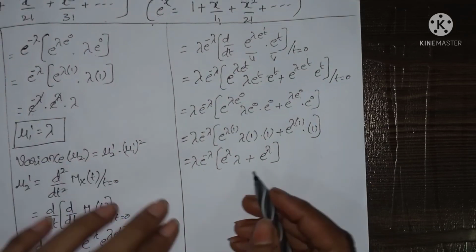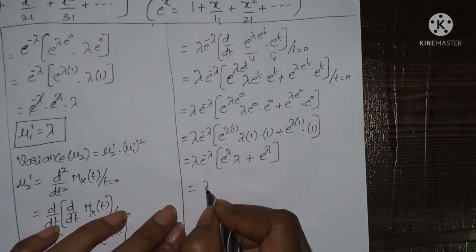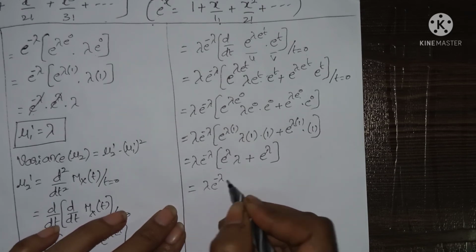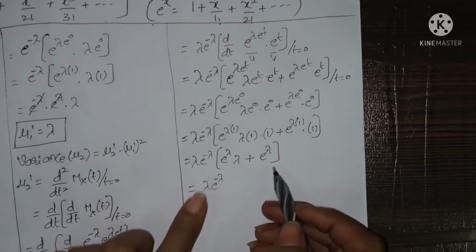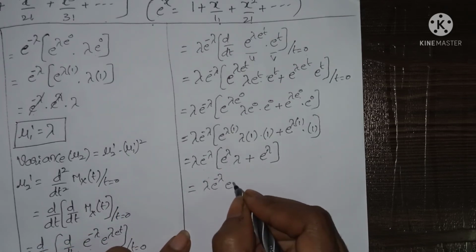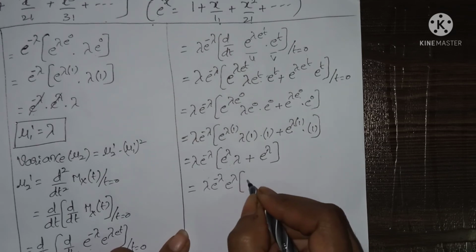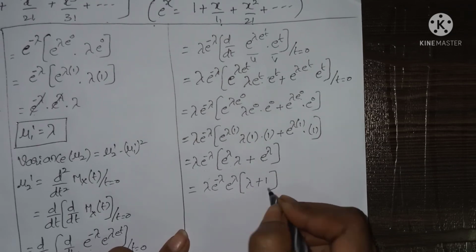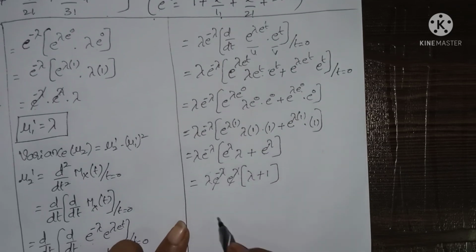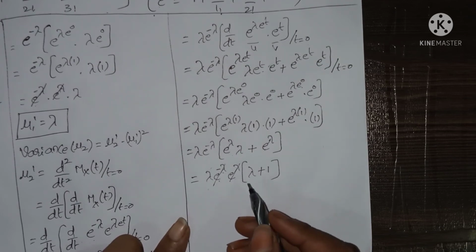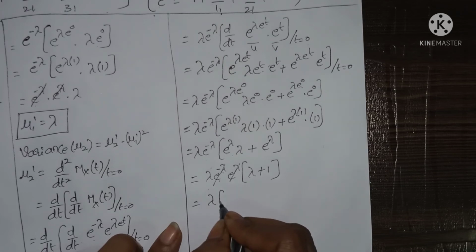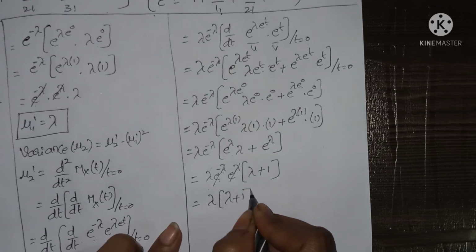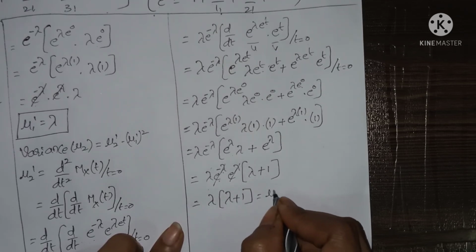Now we'll multiply these both. So lambda into e power minus lambda, and here we can take the common e power lambda. So here we get lambda plus 1. These both terms we can cancel: e power minus lambda into e power lambda will be cancelled. So the remaining term is lambda into lambda plus 1. So this is mu2 dash.